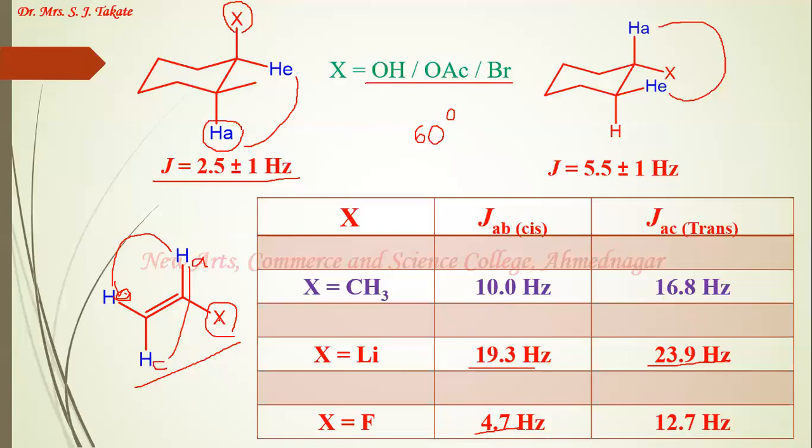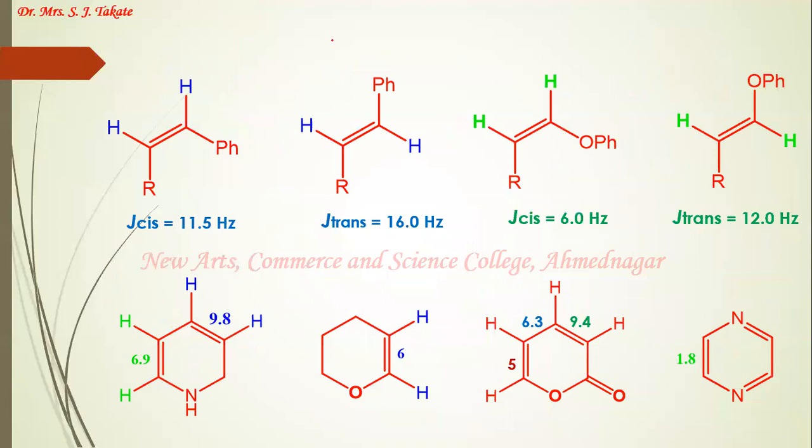So look at this, X is anti-periplanar to B, which is involved in the cis coupling. So that's why the decrease is larger. For trans coupling, decrease is there, no doubt, but the decrease is less. So this again proves that if the electronegative element is anti-periplanar to one of the coupling partners, the decrease will be large. We'll take a few more examples here.